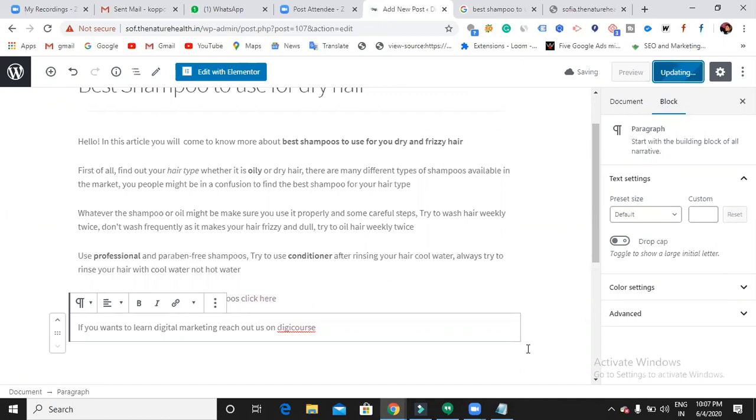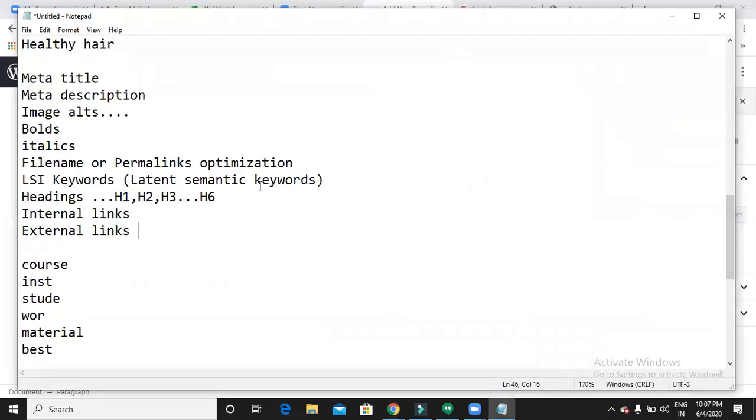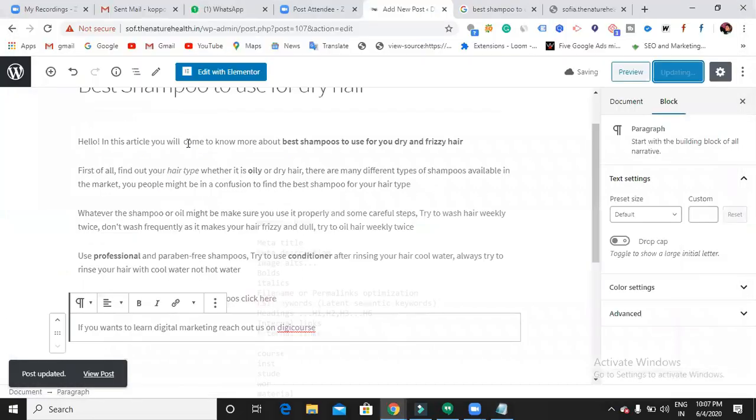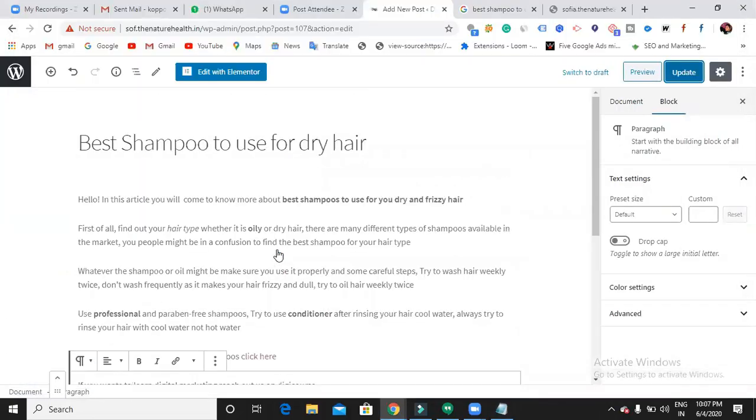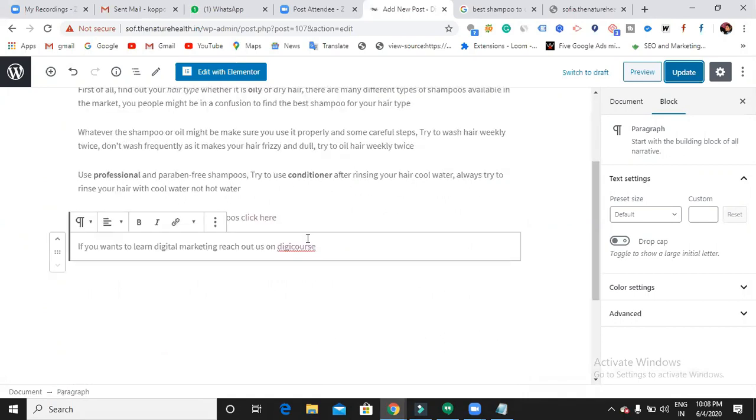So find internal links and external links, headings, LSI, file names, bolds and italics, images. The final thing is a meta description and meta title. People can't see your title and description directly. First of all, they see your meta title and meta description in SERP. Once it is very attractive, only then can they click and be led to this page. Otherwise, no.